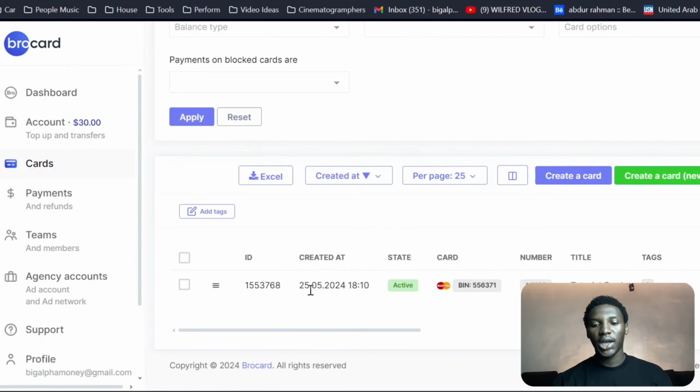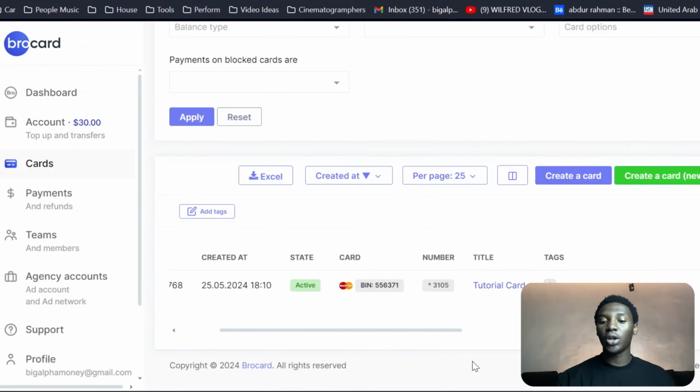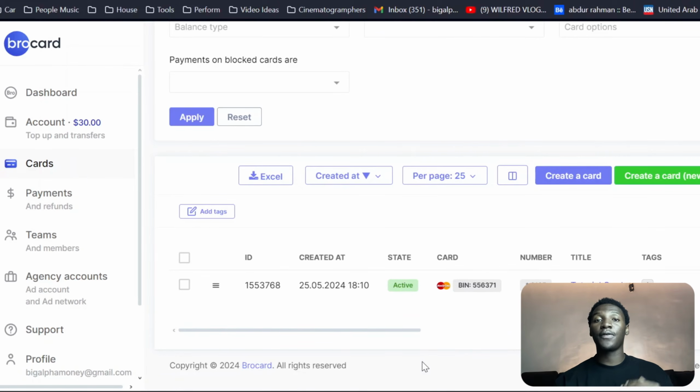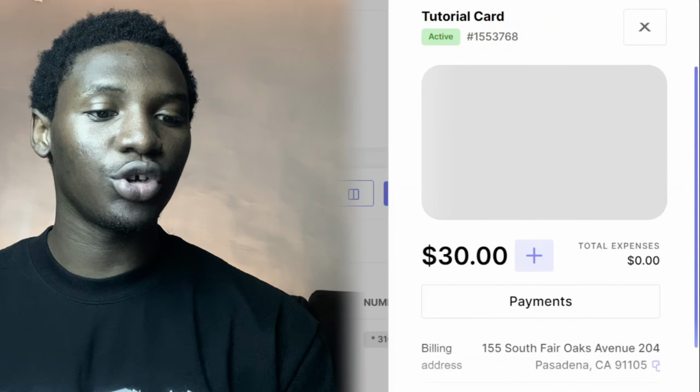If I click on create and scroll down here, you can see this is my card. This is my card details, and this is where my card is going to be located. If you have more than one card, they're going to be located over here. You're going to see them in the form of a list. So let's say I want to go ahead and use my card over here.